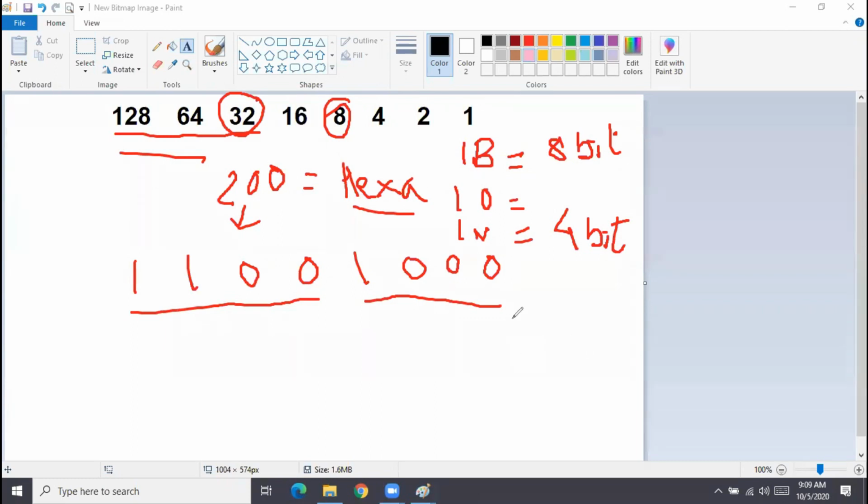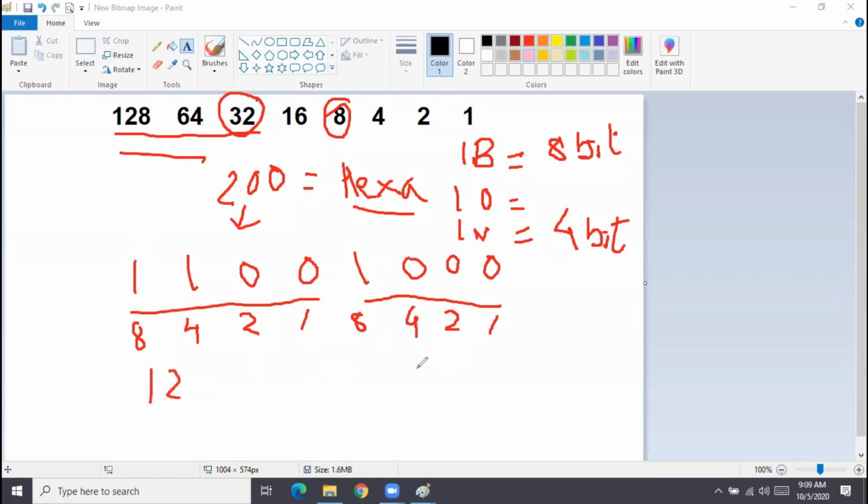If you have only 4 bits, what will be the values of these bits? It will be 1, 2, 4, 8. Then again 1, 2, 4, 8. Now in the first nibble, these 2 bits are on. So what value do I get here? 12.